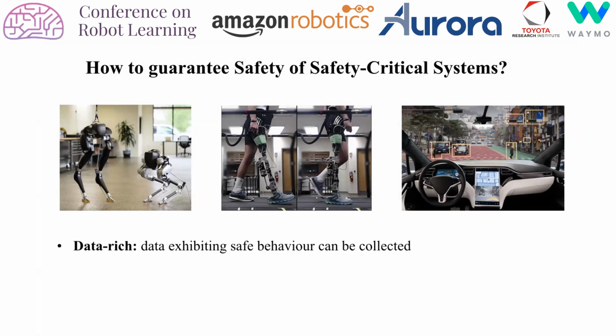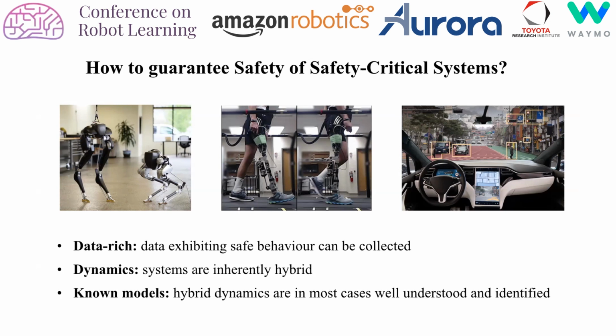First of all, these examples are all really data-rich in the sense that it's easy to get access to data exhibiting safe behavior. Second, the dynamics of these systems are inherently nonlinear and hybrid. In other words, these systems are described by both continuous flows as well as discrete jumps in their states. Such models are important and can capture contact dynamics, as well as bipedal locomotion and semantic logic in self-driving cars, as shown in the above examples.